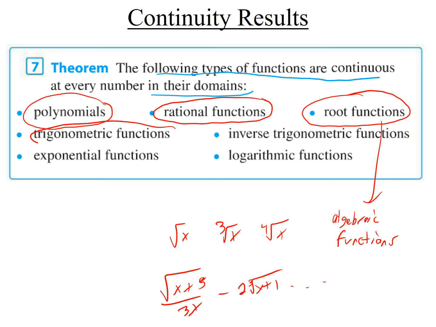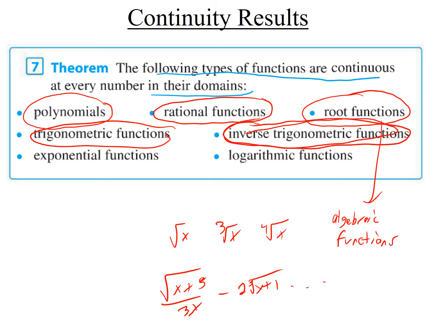Okay, what else? Trig and inverse trig. Now again, when I say trig, I just mean sine x, cosine x, tangent x, secant x, cosecant x, and cotangent x. Nothing else. Like, I'm not talking about sine of cosine x or 5 times sine x. Just plain sine x, plain cosine x, and then their inverses. So just plain sine inverse, cosine inverse. Nothing else added in there. You don't have a couple of functions being added or multiplied or any combination like that.